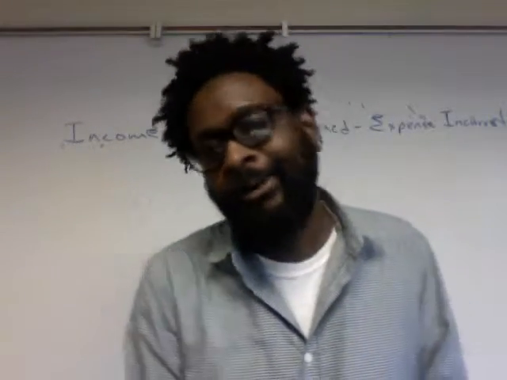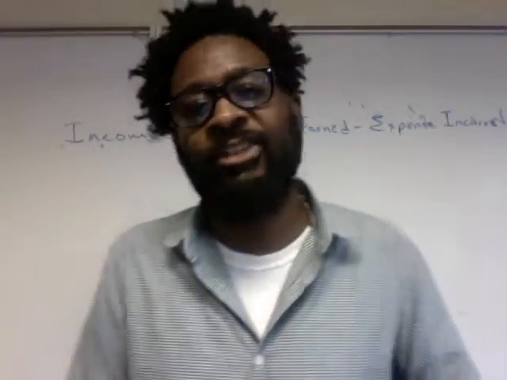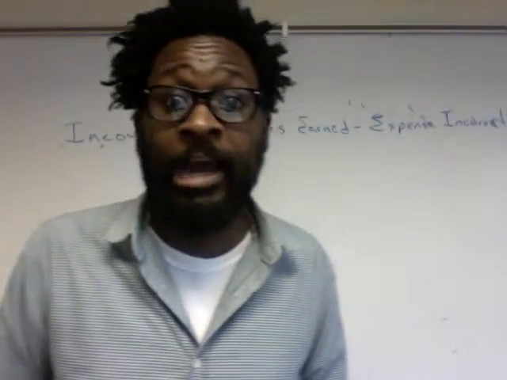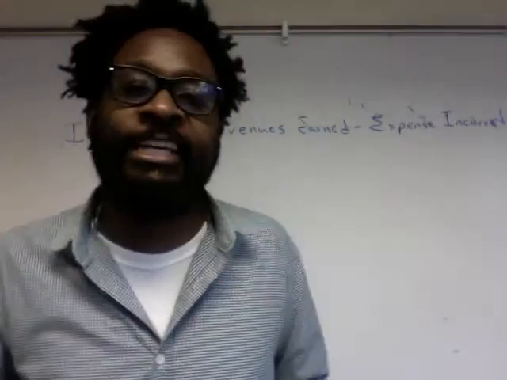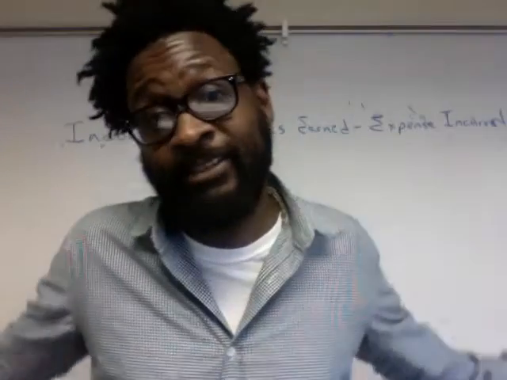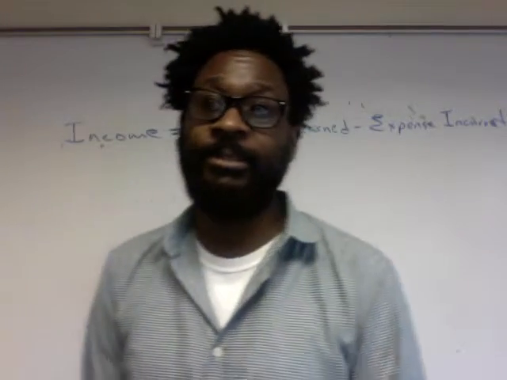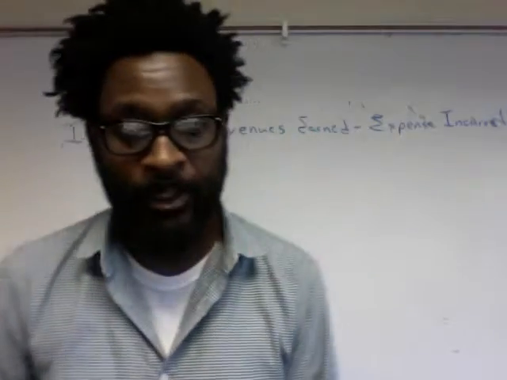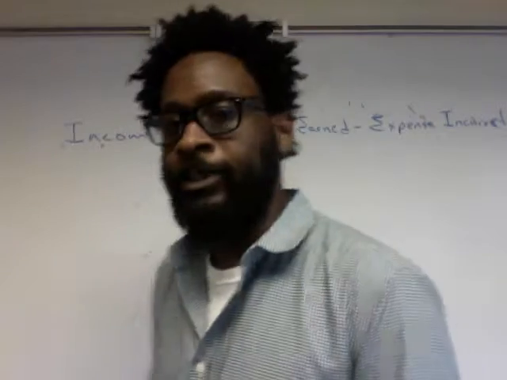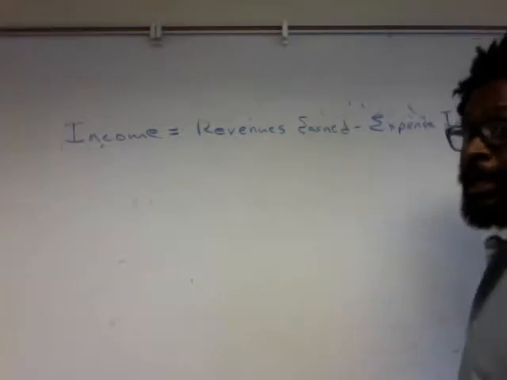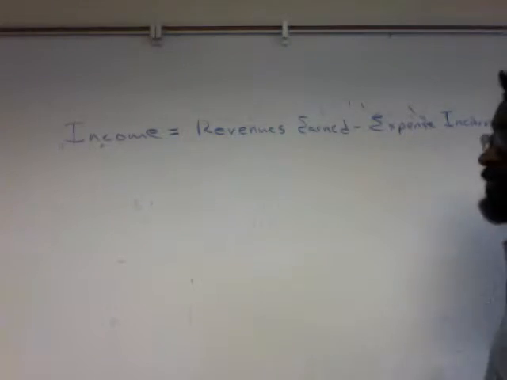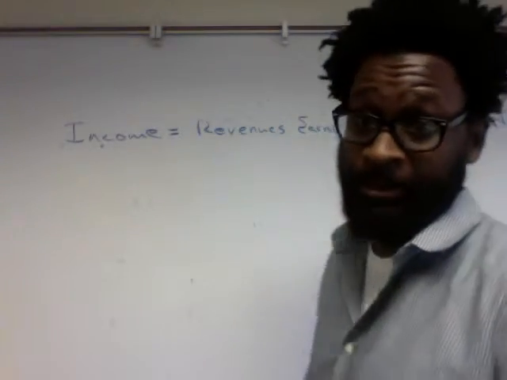So for right now, I gave you some really good ones. Just try to feel your way through the rest of them. I think that if you just memorize those five that I just shared with you, you'll get an idea. But these are events. Advertising. I have to pay advertising. That's an expense to the company. So what we do is we take the revenues earned for a period and we subtract the expenses incurred for a period.